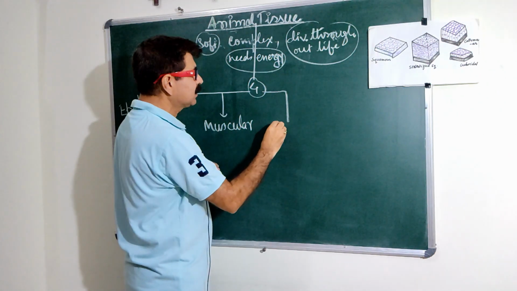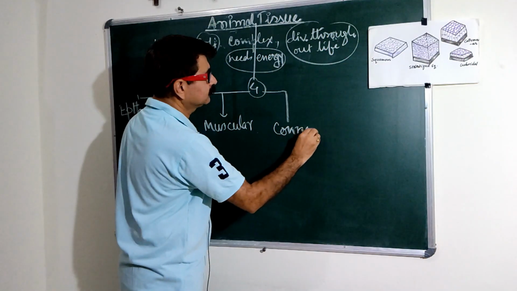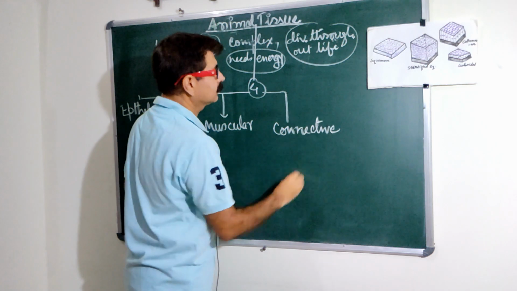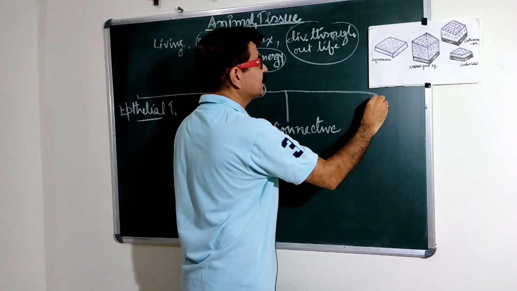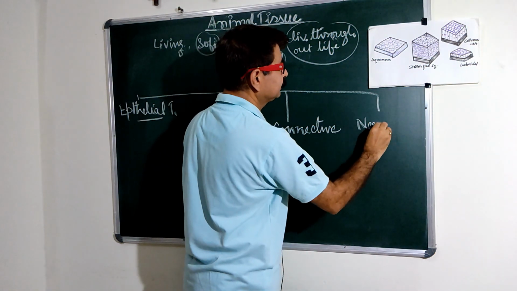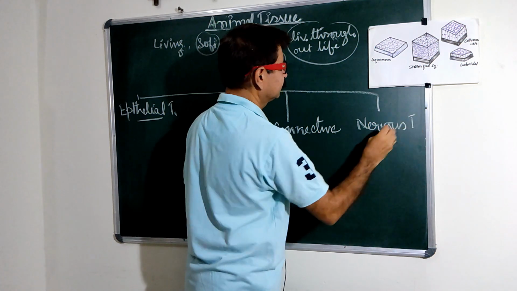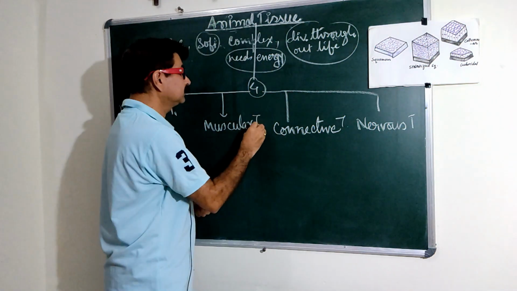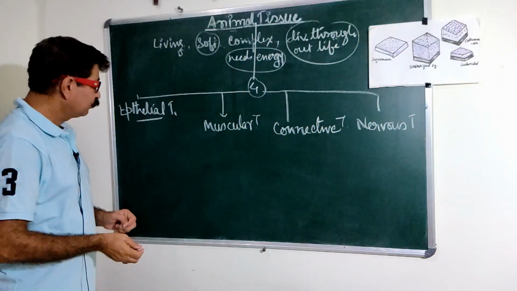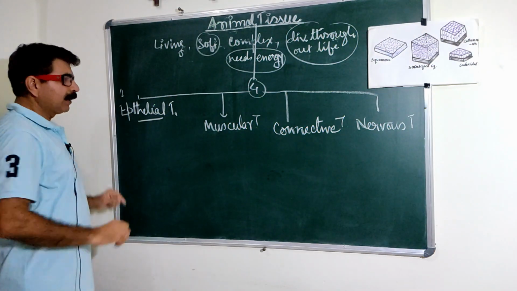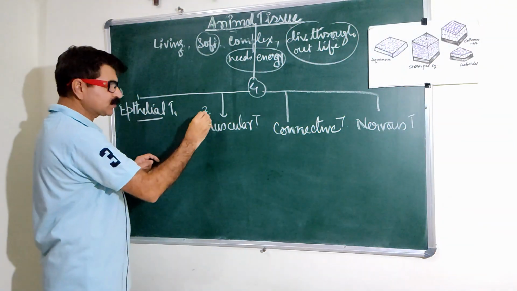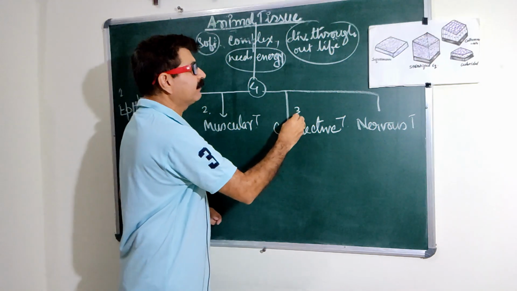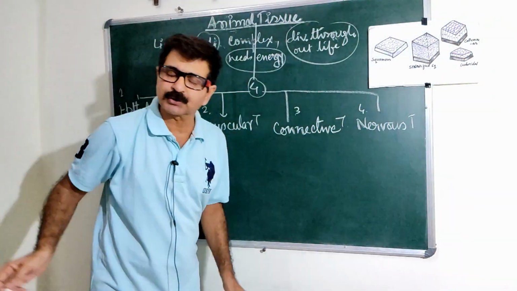Next tissue is connective tissue, and the 4th tissue is nervous tissue. Number 1 is epithelial tissue, 2 is muscular tissue, 3 is connective tissue, and 4th is nervous tissue.